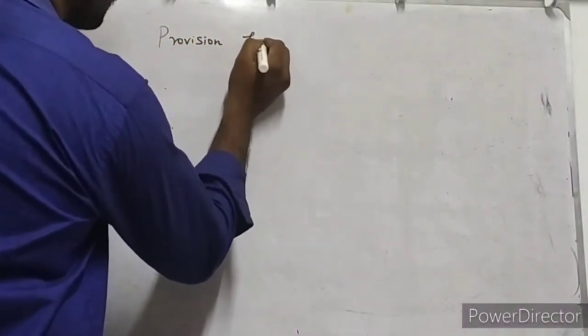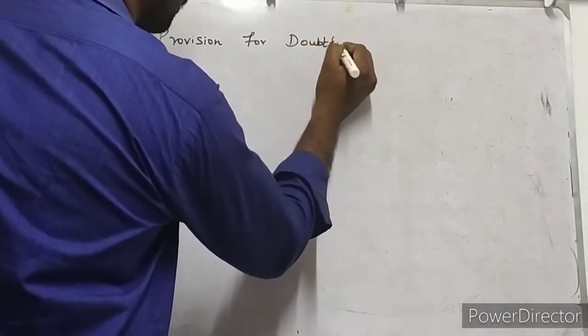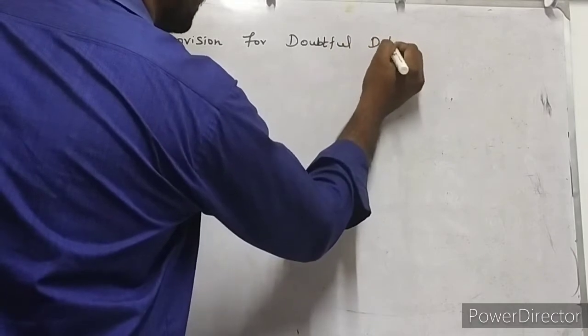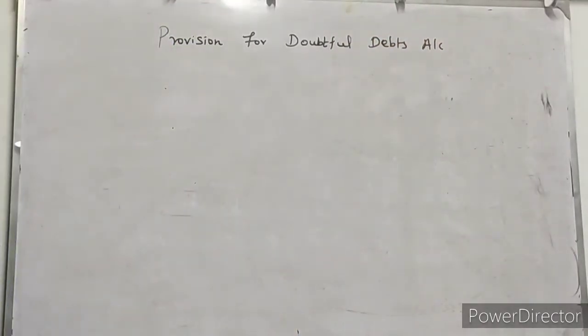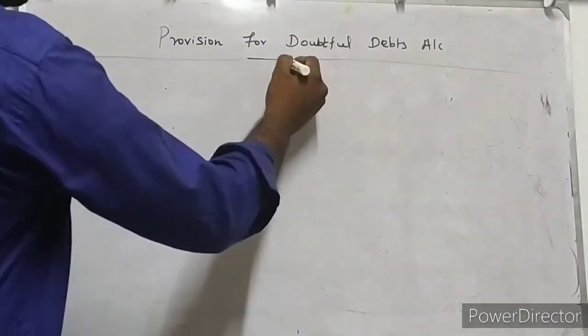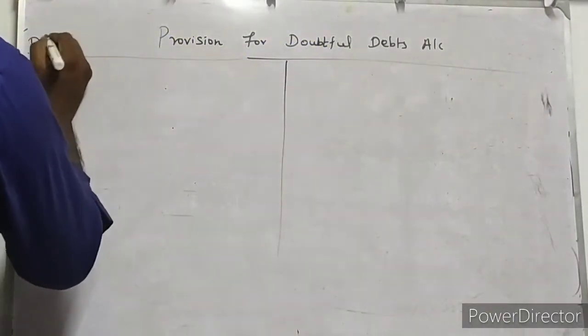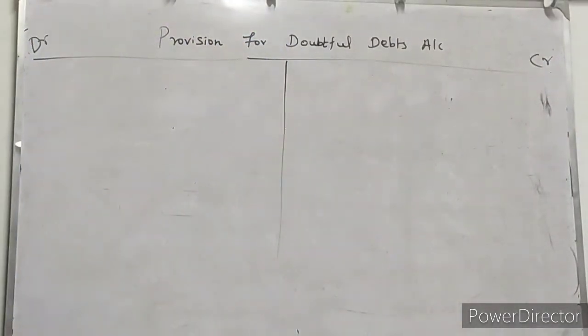Provision for doubtful debts account. Debit side, credit side, isn't it?